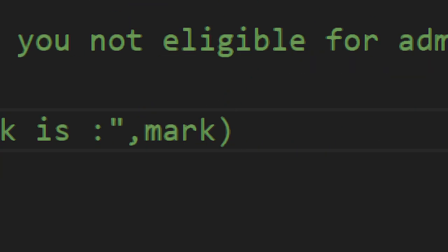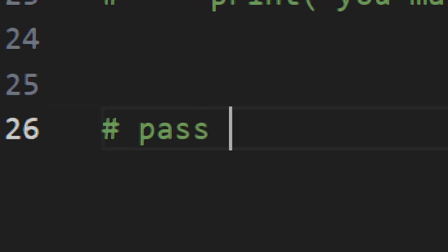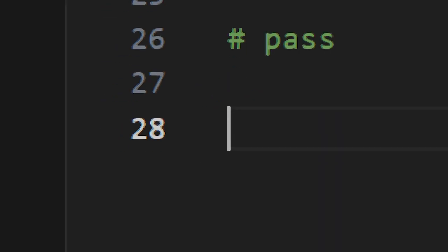The final concept is pass. Pass is used for the future. In case you write a function, a for loop or a condition that is not in use at this time but you will use it in the future, you mention the pass keyword until then. The function is empty, the condition is empty.